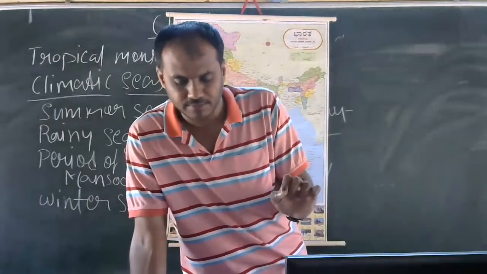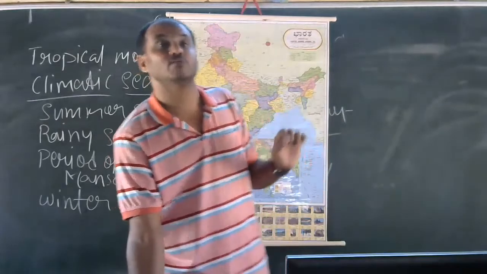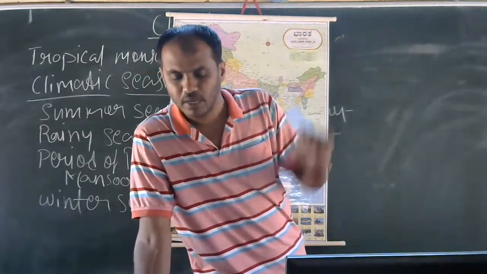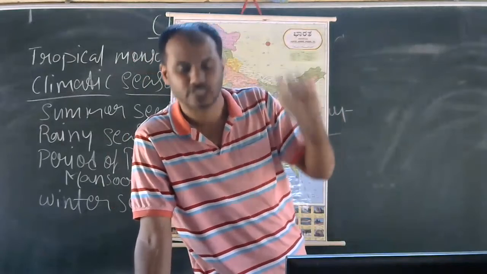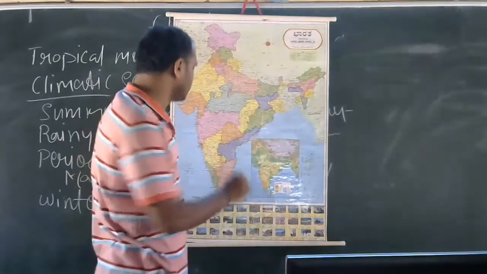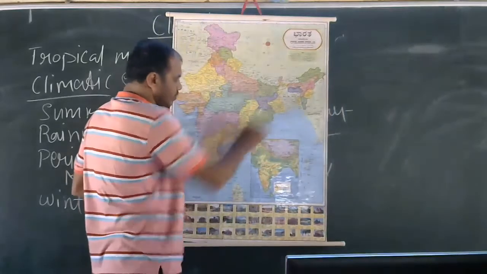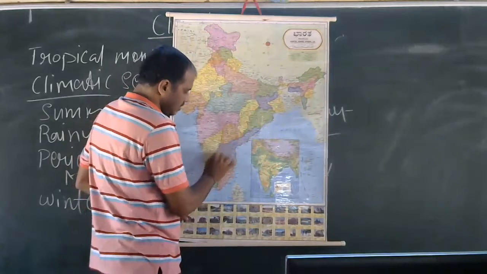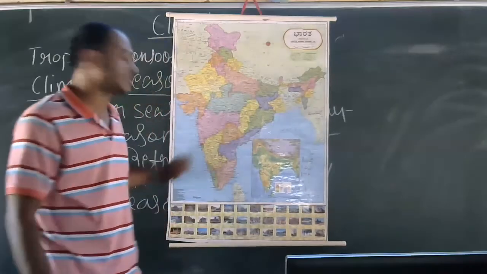And the wind which blows from the Bay of Bengal brings little rain to the districts of the southern Maidan region of Karnataka. So it brings rain in the southern Maidan region.